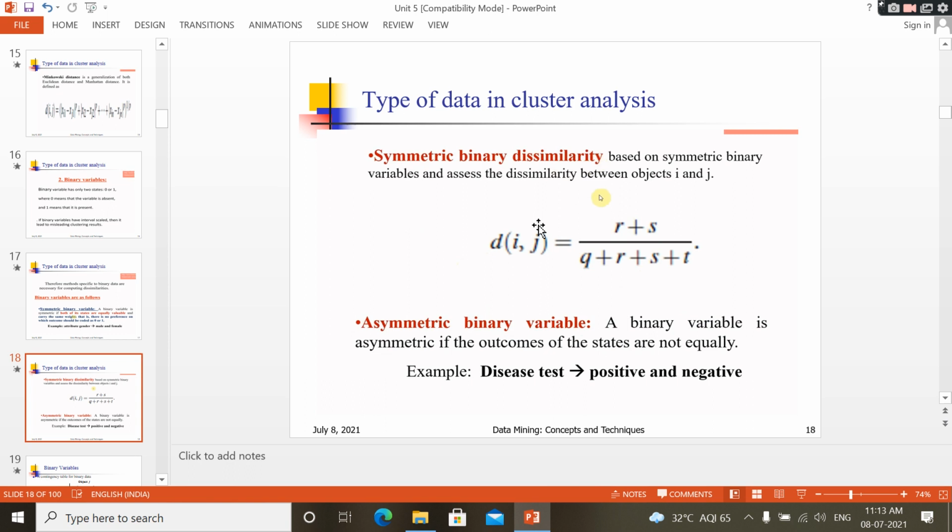Symmetric binary dissimilarity, you have a formula like this: r plus s by q plus r plus s plus t. You can take any variables, not only q r s t, you can take a b c d, x y z, like that you can take any value. The formula is this. What these values are, we will see in the next slide.